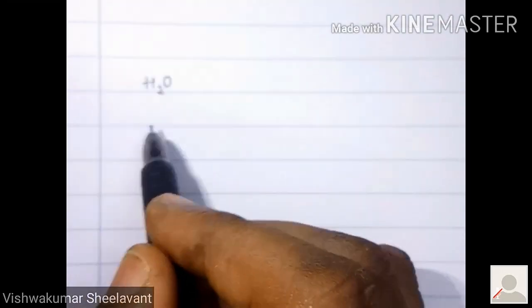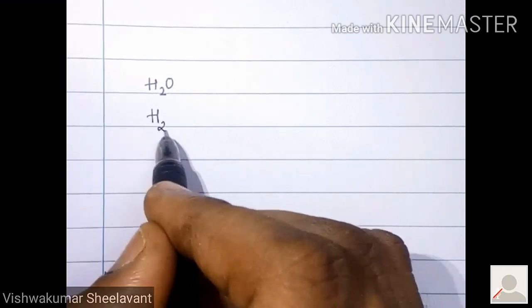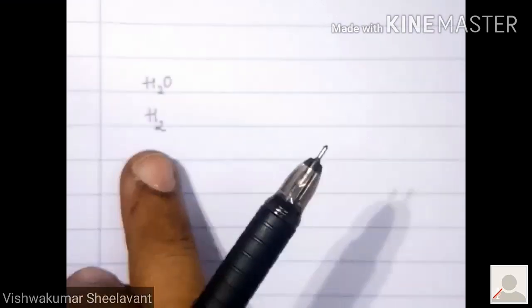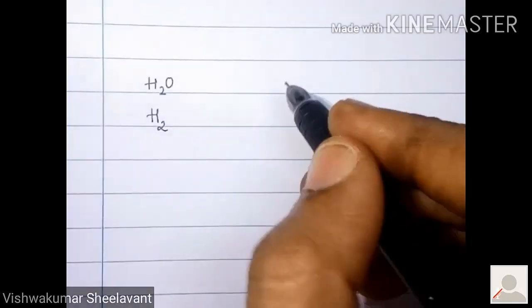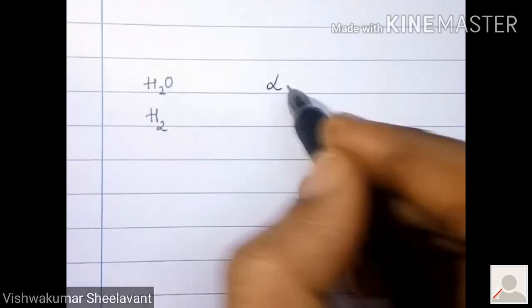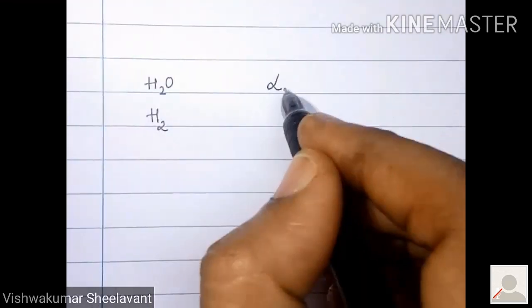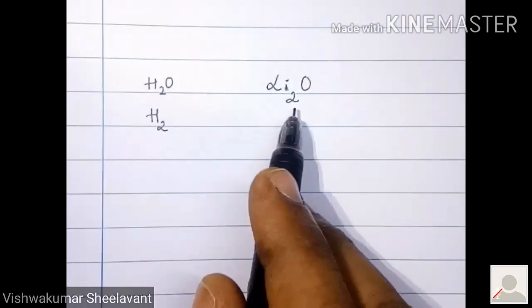What happens when hydrogen reacts with hydrogen? You all know that hydrogen is diatomic. An H2 molecule will be formed. Similarly, he made lithium react with oxygen and found the compound Li2O.